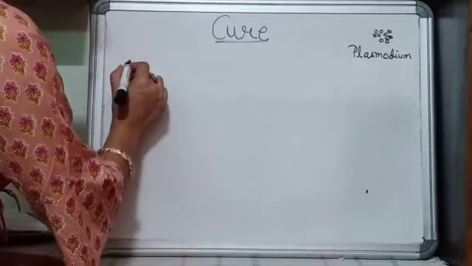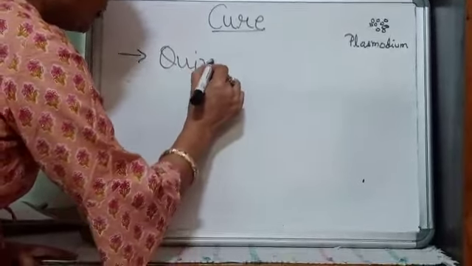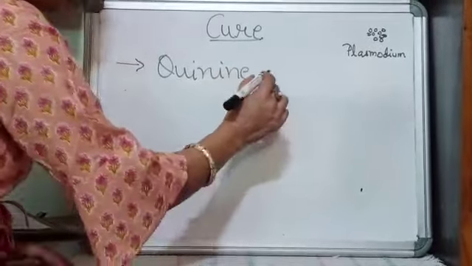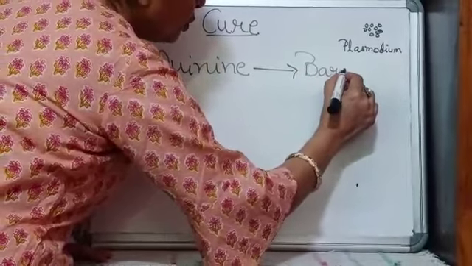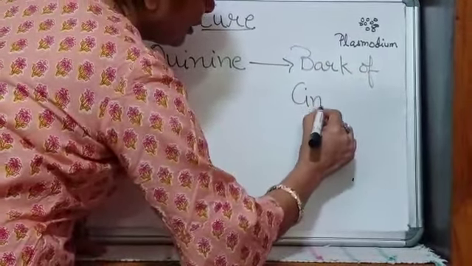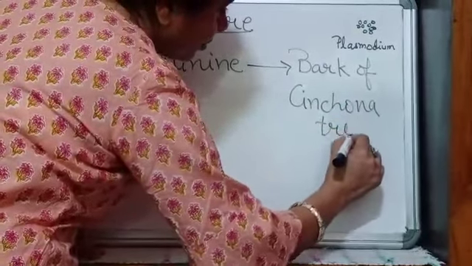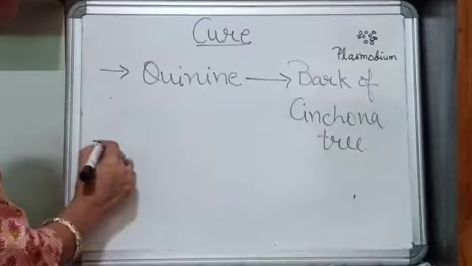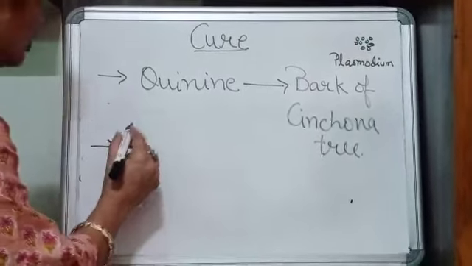So earlier, quinine was the medicine. And it was sourced from the bark of the cinchona tree.